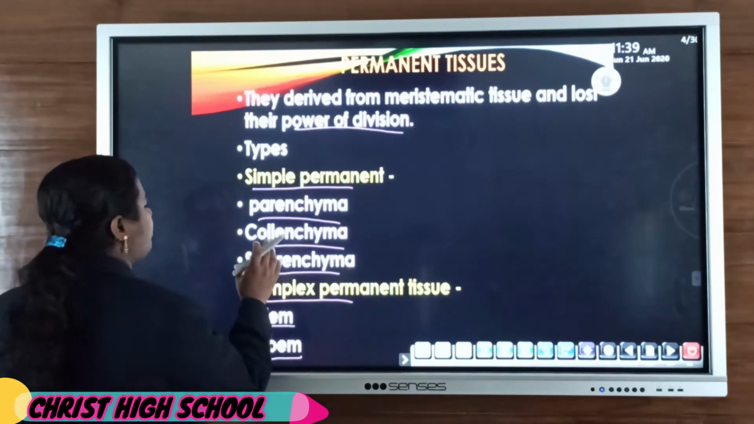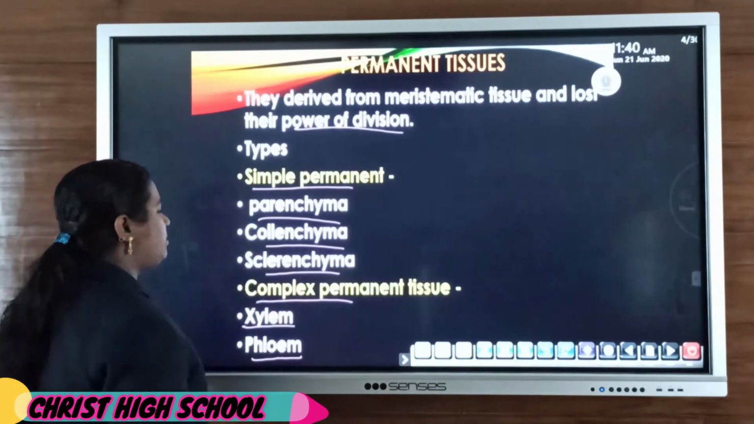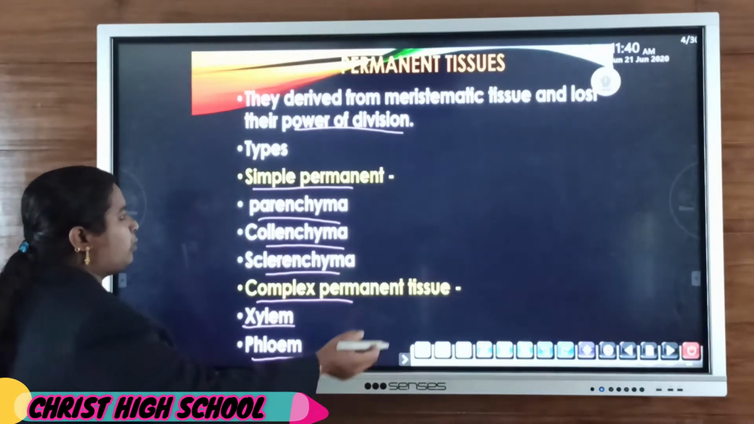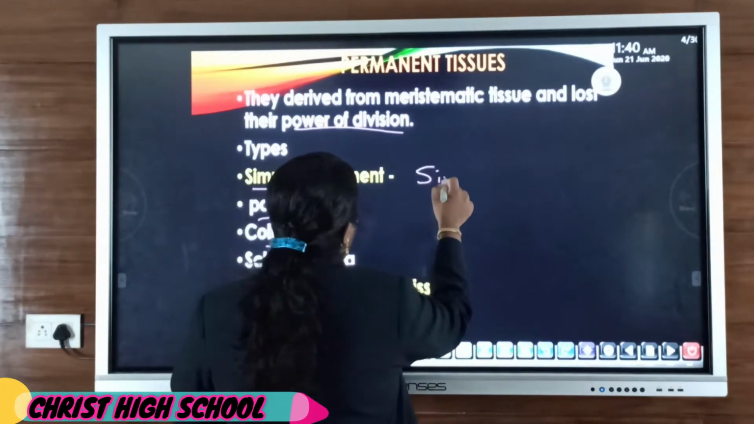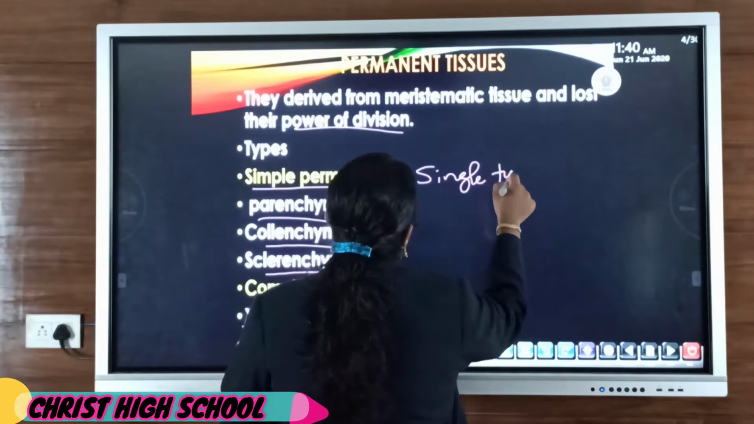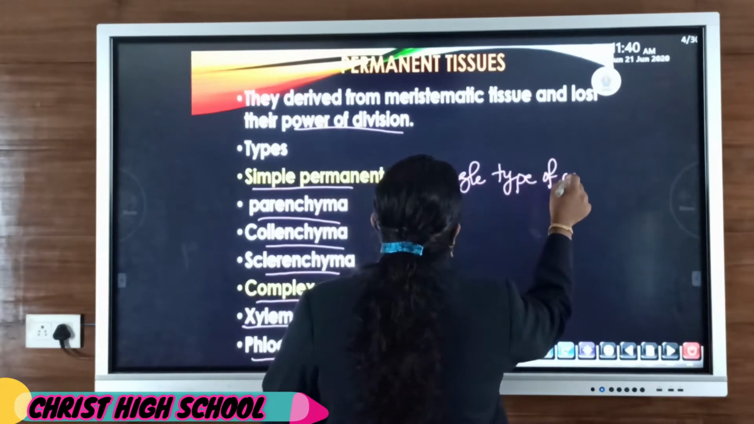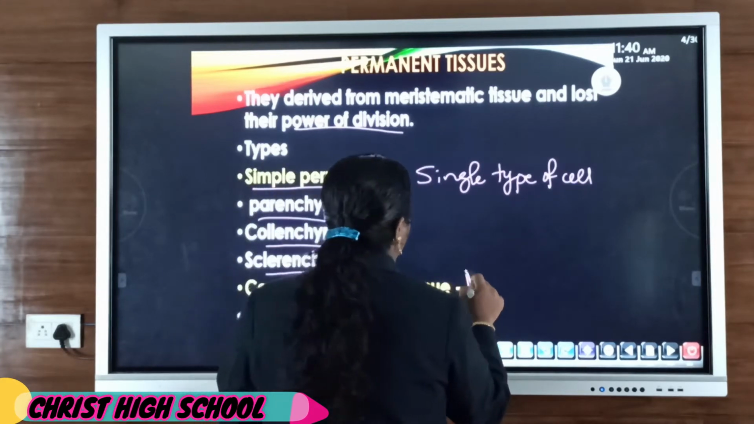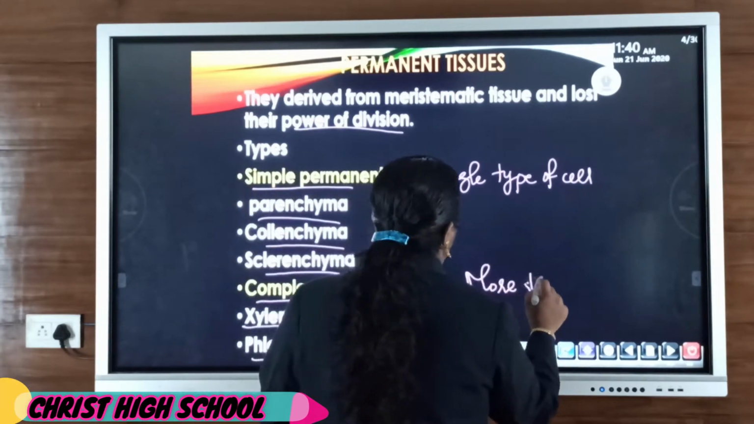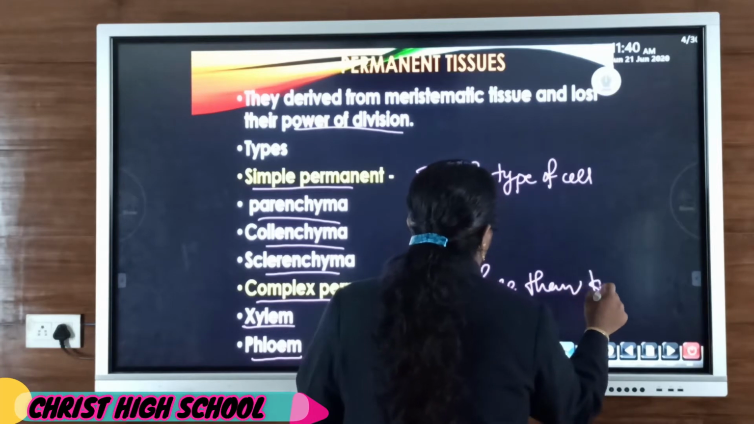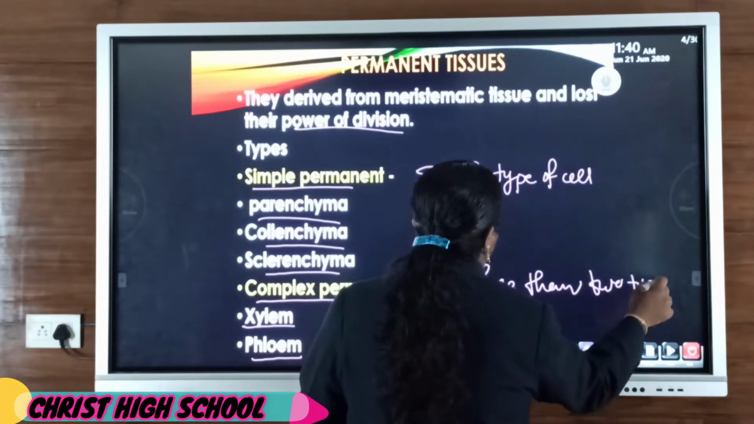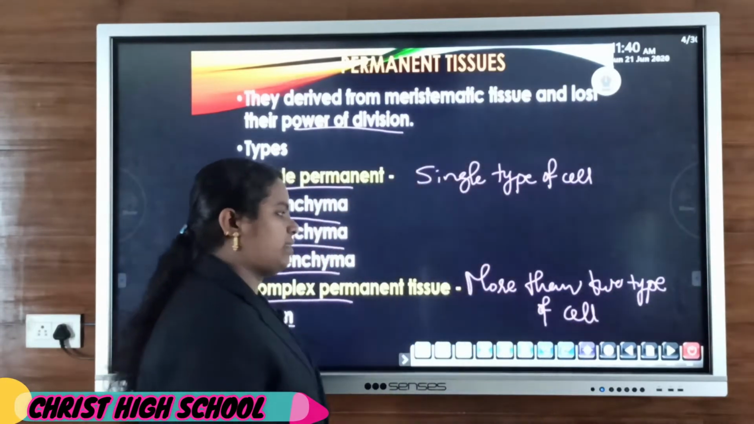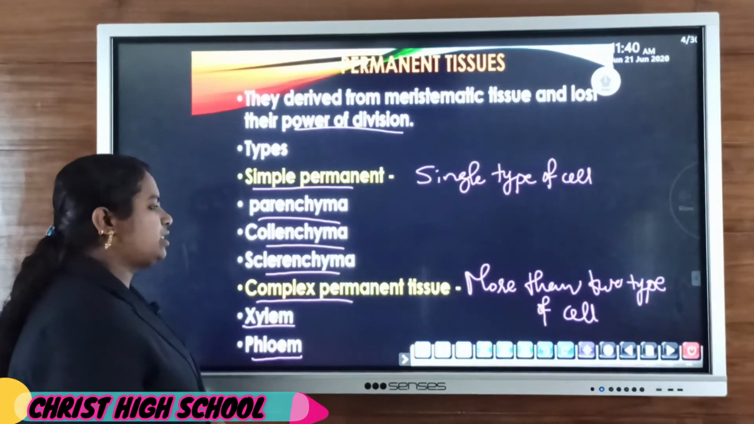Okay, so the simple tissues have a very simple organization: parenchyma, collenchyma, sclerenchyma. That means they are mainly made up of only a single type of cell. But the complex tissues are made up of more than two types of cells. That means 3 or 4 types of cells are present in the xylem as well as phloem.